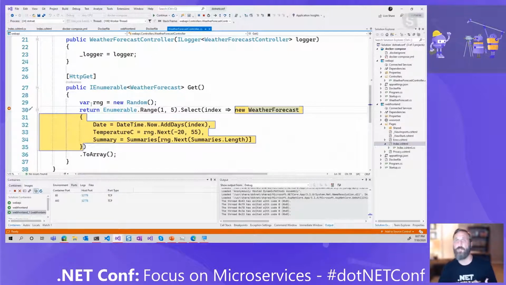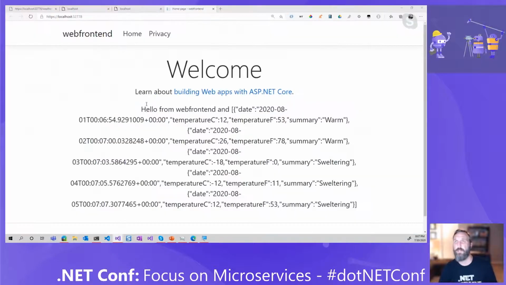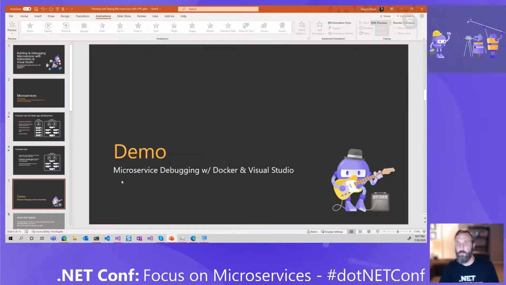All right, so those are some of the tools that we have just inside of Visual Studio, when it's great. And we're just continually hitting our breakpoint, F5 a lot of times. So that's a really good feature, just when you're talking about working with containers and those microservices inside of Visual Studio and .NET, all right, built in to Visual Studio, which is super great. But let's go back to the slides.